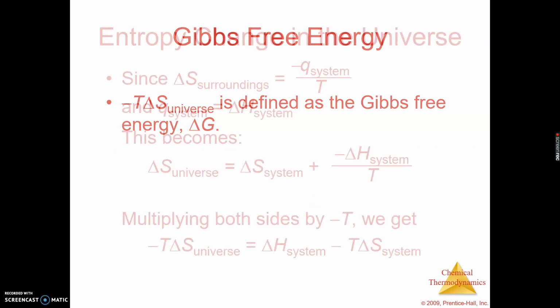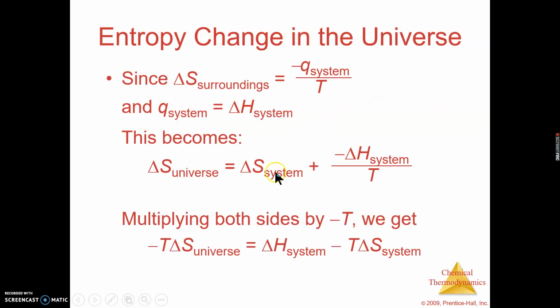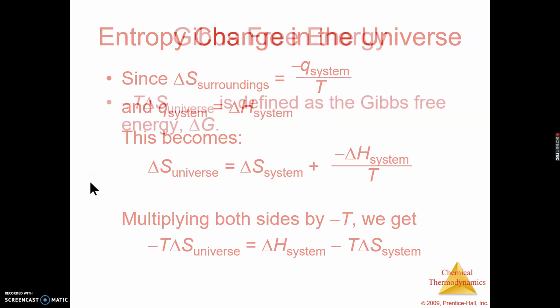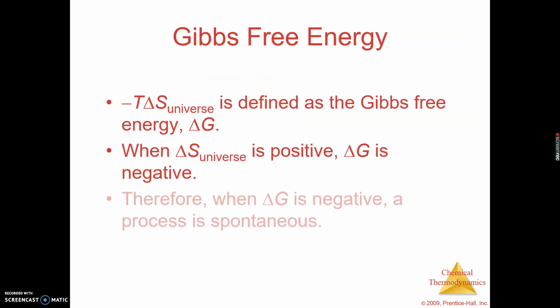Again, it goes back to the last slide where they're deriving the formula. Again, we're not going to get into deriving the formula. We just need to understand the main takeaway here: when delta G is negative, a process is spontaneous.